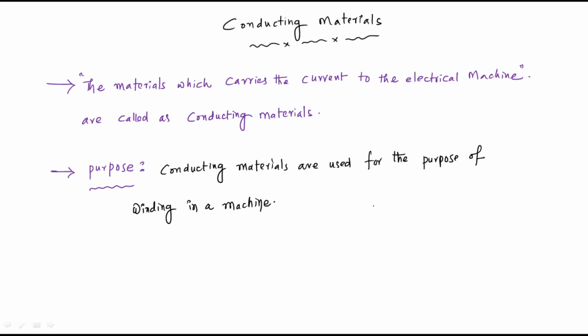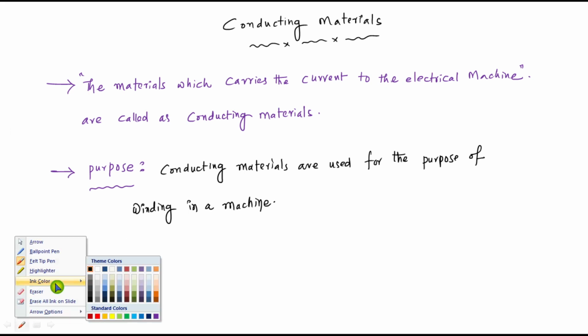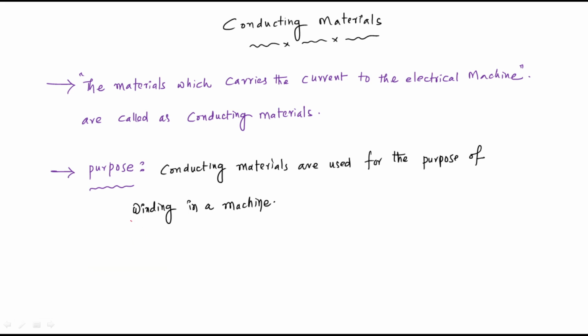The main purpose for having these conducting metals is nothing but what? They can carry the current. So the material is nothing but conducting material, right? The main purpose is what? We are having the conducting material for what? For winding purpose in a machine.